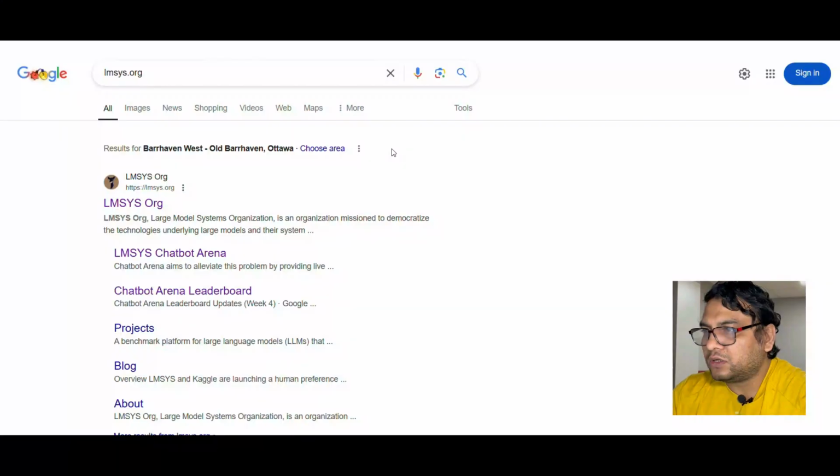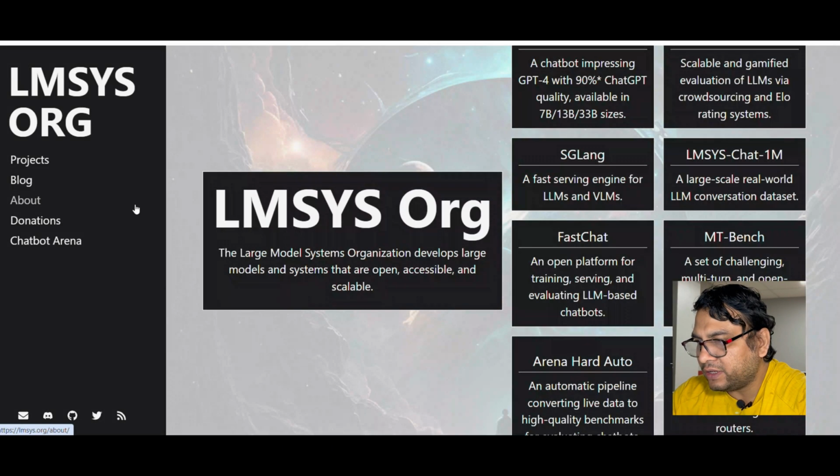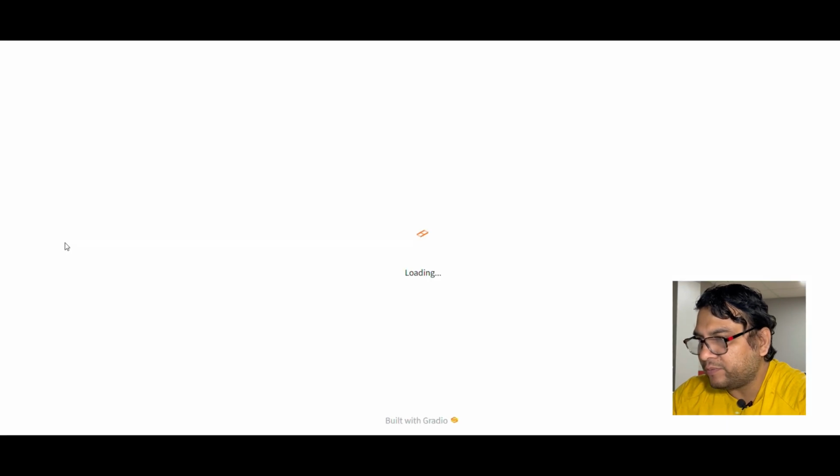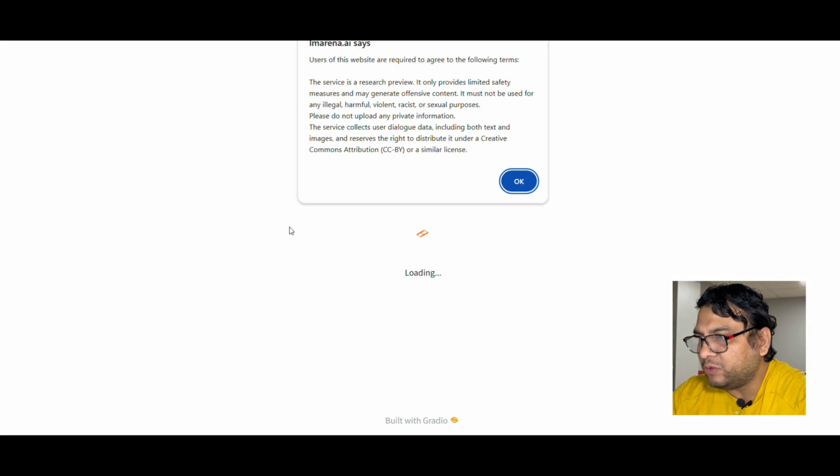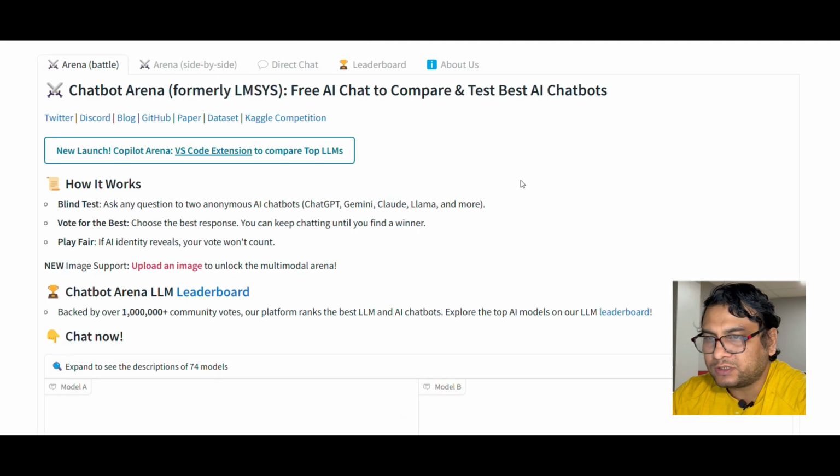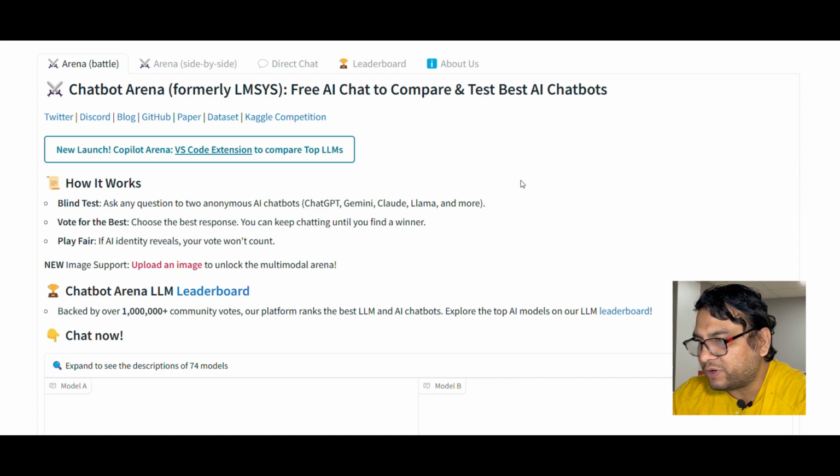Based on the generated score, Chatbot Arena creates a leaderboard with all the models and their ranks. As of today, there are 169 models available with review in Chatbot Arena, with more than 2 million votes from its users. Go to Google and search for lmsys.org. Now go to this link. Here on the left hand side, click on Chatbot Arena. It will take you to lmarena.ai. Just click on OK, and now you are already in Chatbot Arena.